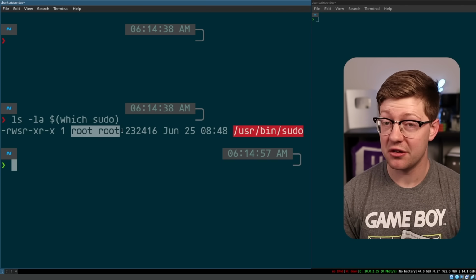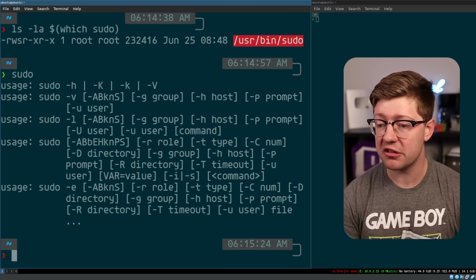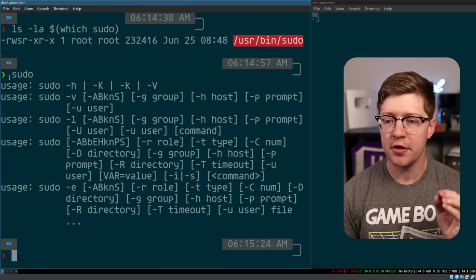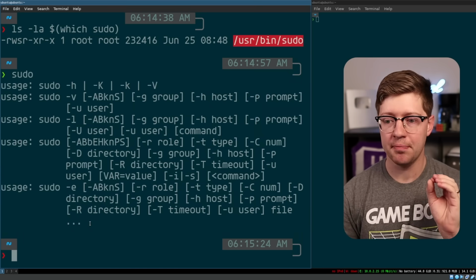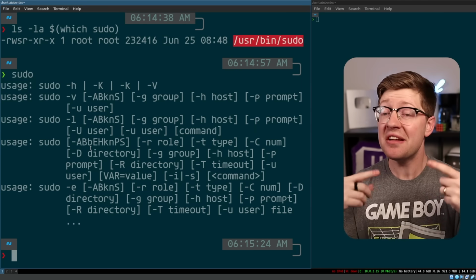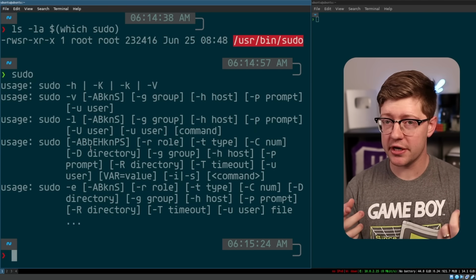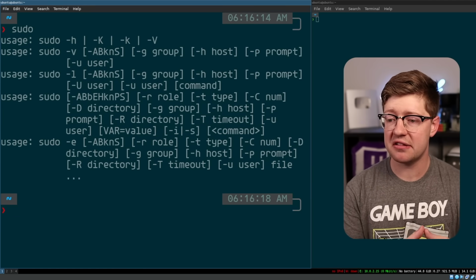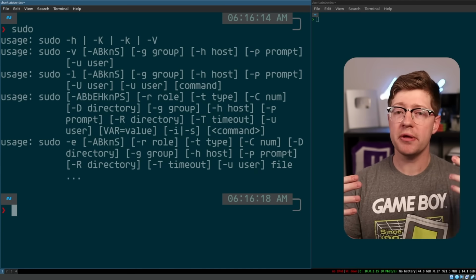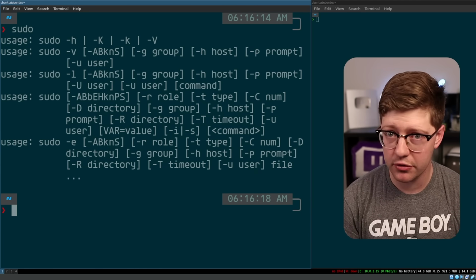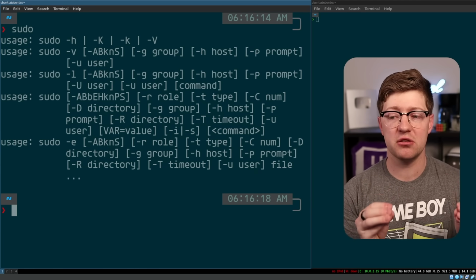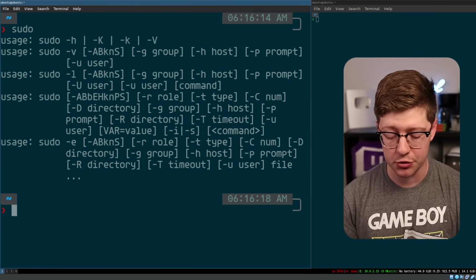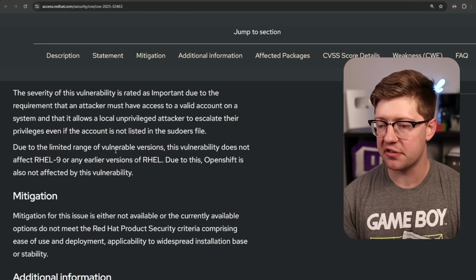And who owns this process? Root. So when I do, for example, just the command sudo, even though I'm just printing out the usage of sudo, during this usage process being run, it is running as root. Now, this is the reason why sudo has become the target of so many privilege escalation vulnerabilities, because I can just run sudo and access parts of the program, and it's all being run as root. A single parsing vulnerability or logic issue in the way that sudo is designed will allow me to take advantage of it and exploit the process as root.